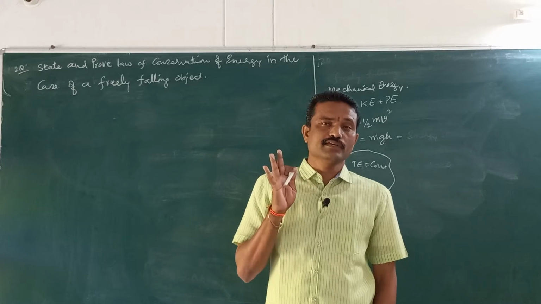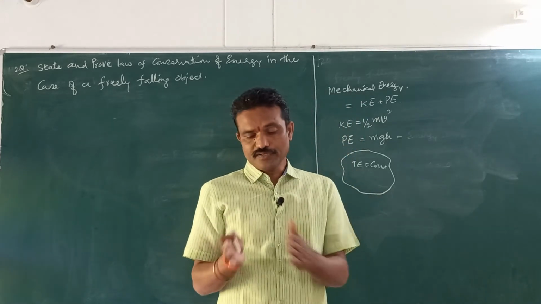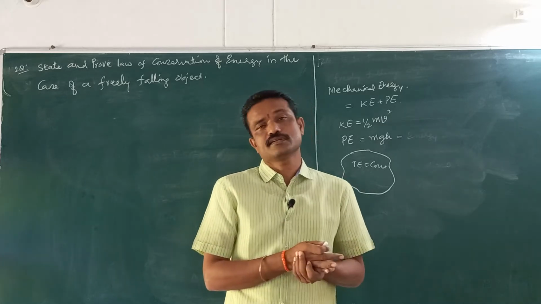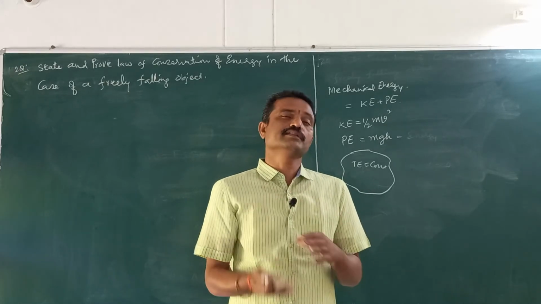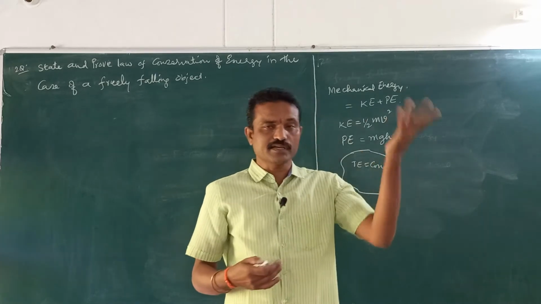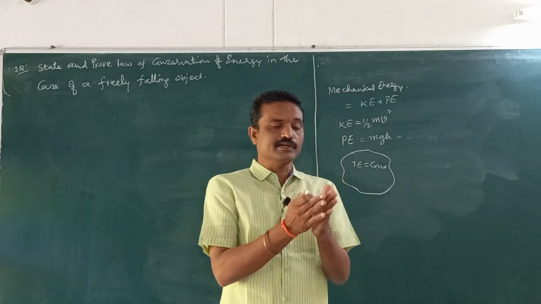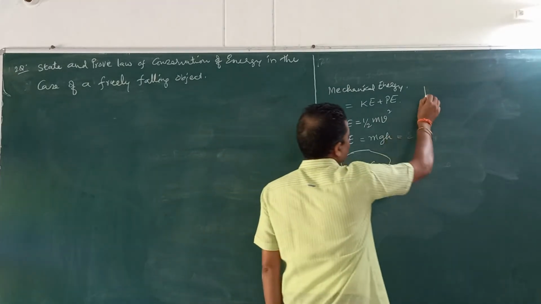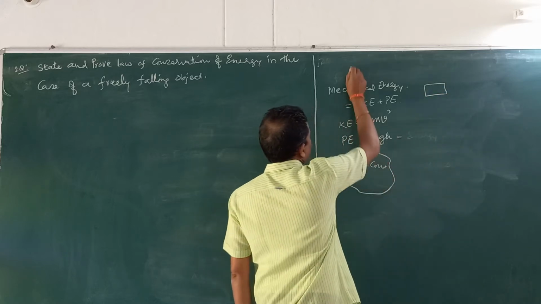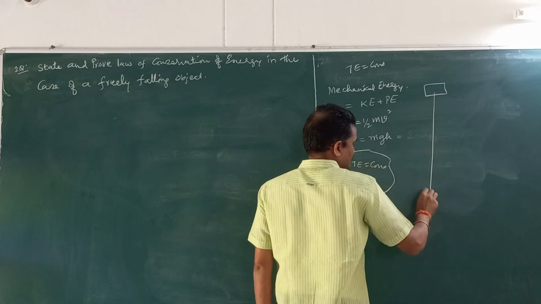Energy neither can be created nor can be destroyed. But one form of energy can be converted into another form. Suppose you are burning petrol and getting some heat energy. With that heat energy, you are converting it into mechanical energy and so on. So, in this way, one energy can be converted into another energy. Now, what do you mean by a freely falling body? I have to prove that total energy is constant in the case of a freely falling object.